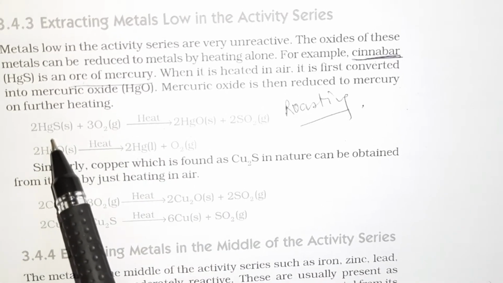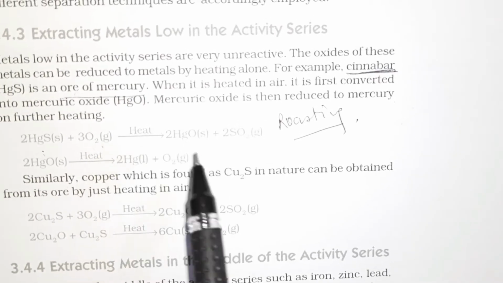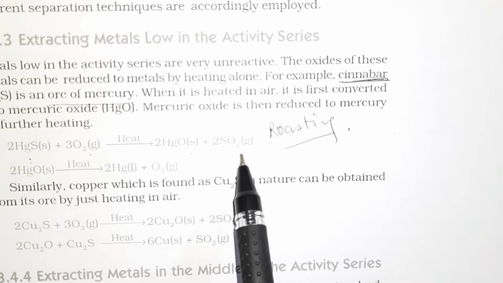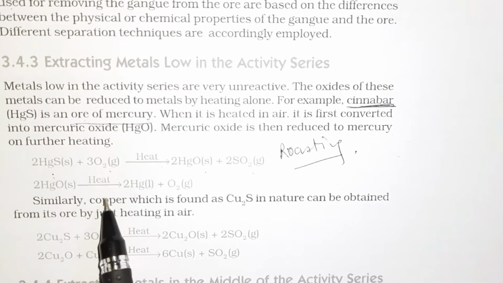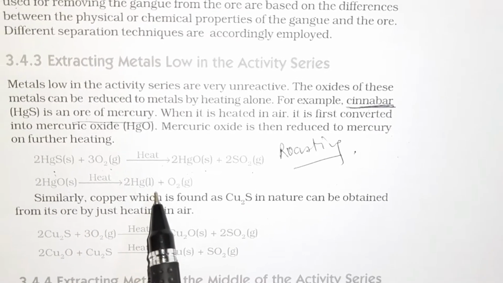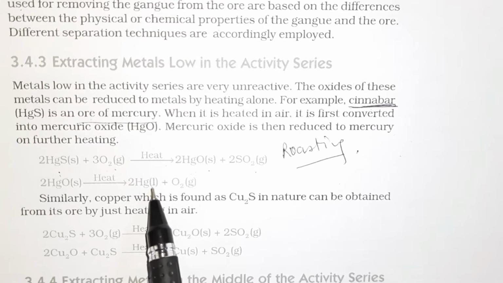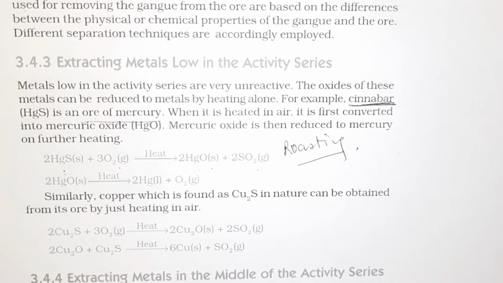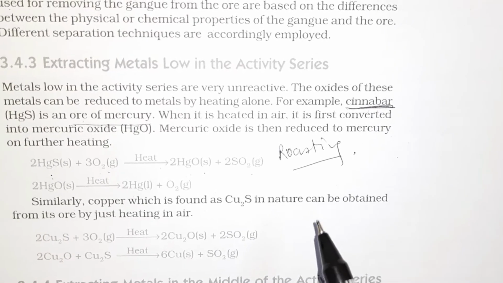So first of all, HgS is heated in air so that it gets converted into HgO and sulfur dioxide is released. This HgO is then heated to get pure metal, Hg, in the liquid state, and oxygen escapes as gas.